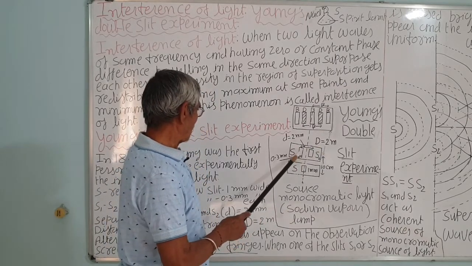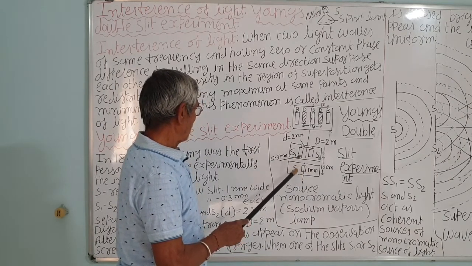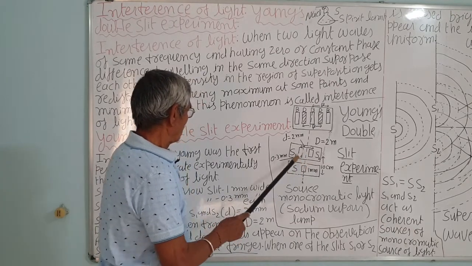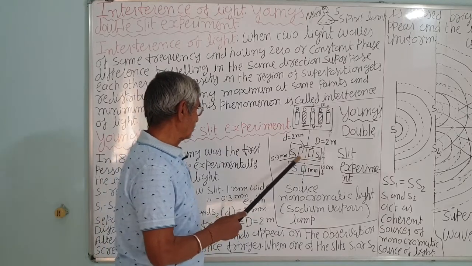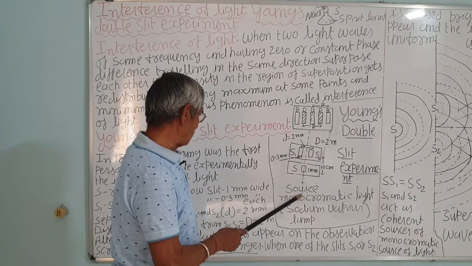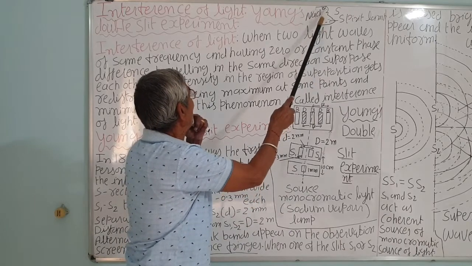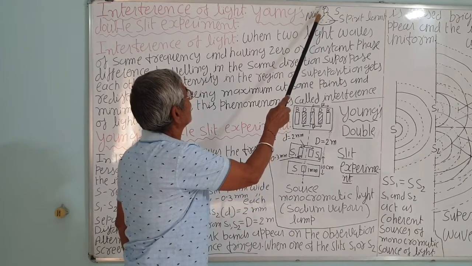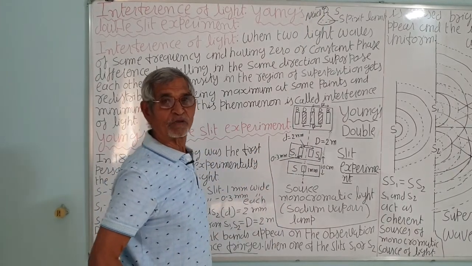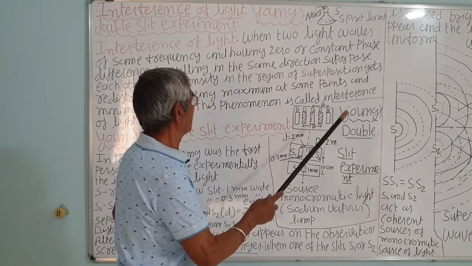Correct. So these are very narrow slits. This is 1 millimeter in width. Correct. And these are parallel to it. So this S1, S2 are the two slits or sources of light obtained from the single monochromatic source. This is a monochromatic source, that is, a sodium vapor lamp. He used a spirit lamp flame with a little salt, that is NaCl. So Na will vaporize and it will give yellow light of about 6000 Angstrom unit or 600 nanometer. That we will see in later examples.